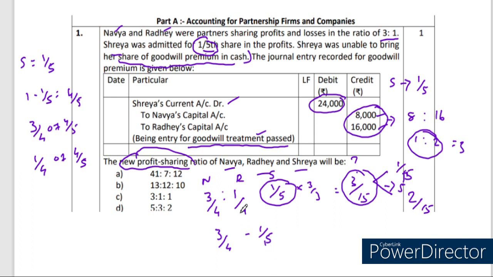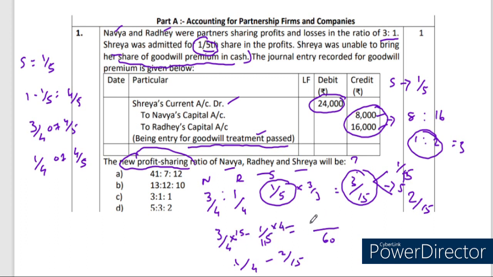And for Radhe, 1/4 minus 2/15. Common factors should be taken. For 15 and 4, it will meet at 60. The first set will be multiplied by 15, the second set by 4.